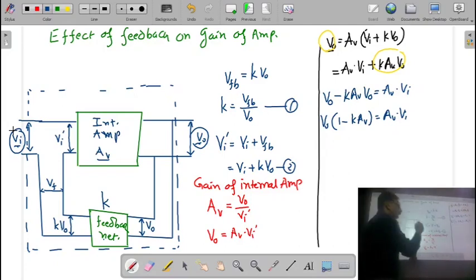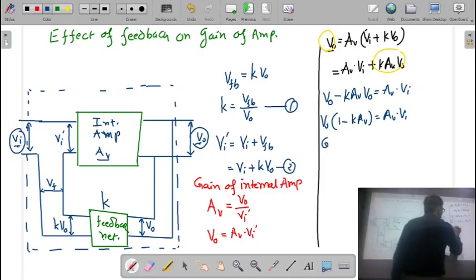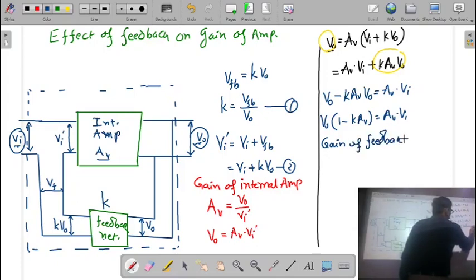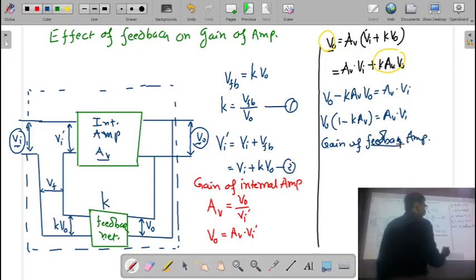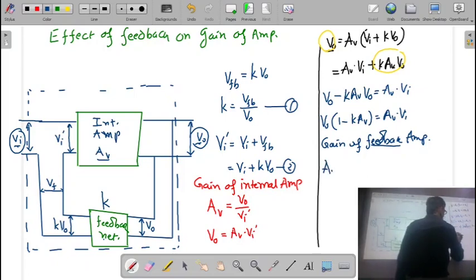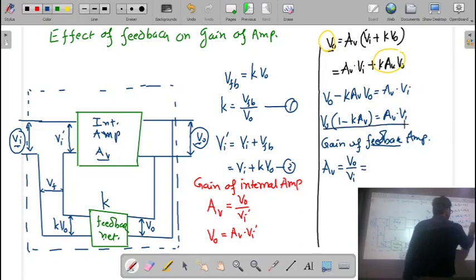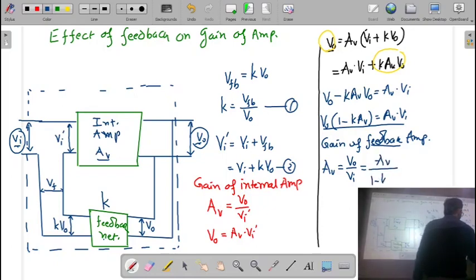So, here you can write the gain of the feedback amplifier, remember, it is written as AVF is equal to VO by VI. And from this expression, we have AV upon 1 minus K into AV.